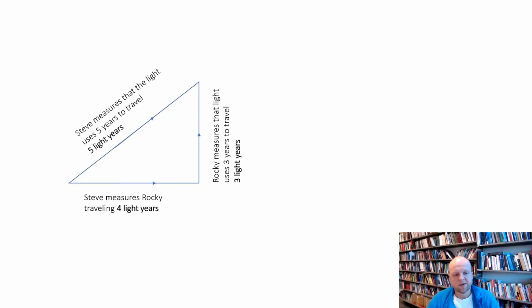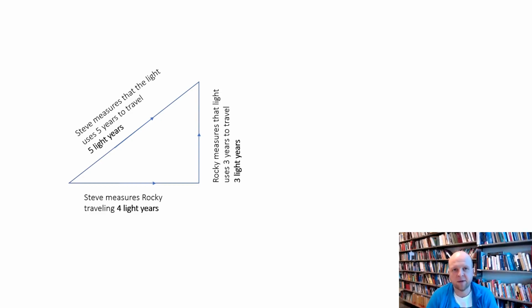Steve measures that Rocky has been traveling for 4 light years at 80% of light speed, and if you travel 4 light years at 80% of light speed, then that will take 5 years, because light, if it moves at 100% of light speed, will use 4 years to travel 4 light years. But if it's 80%, then it will use 5 years to travel 4 light years, because 4 is 80% of 5.